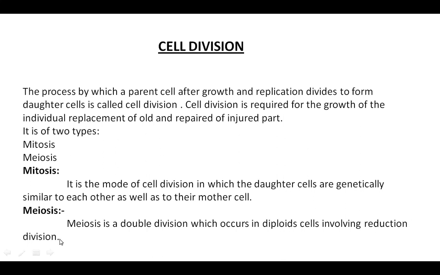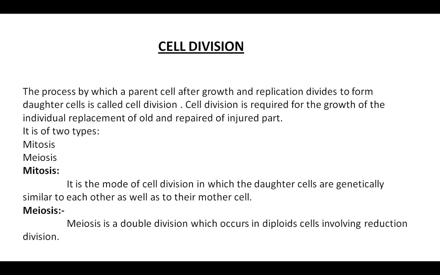Meiosis mainly reduces: it keeps on dividing, a double division, and the diploid cell is converted into haploid cells. The chromosomes are reduced to half, which we call the haploid number, and it forms four haploid cells. So I hope this difference is clear to you: in mitosis both haploid and diploid cells can occur, while in meiosis only haploid cells are formed. Mitosis is a single division and produces two genetically similar daughters, while double division takes place in meiosis.